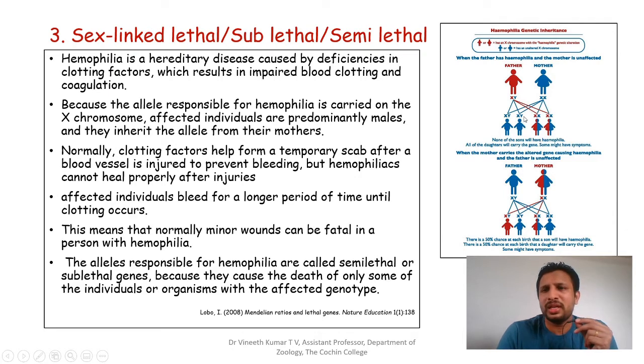We do not know whether they are having hemophilia or not. But when you come to the next generation, the third generation, the sons are affected. There is a chance of sons born out of this couple to get affected by this particular disorder. And this is what is called crisscross. That means from grandfather to grandson, bypassing this particular generation.